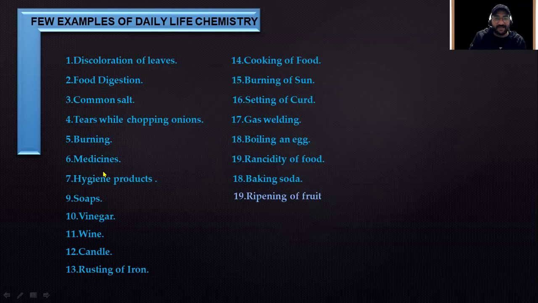Baking soda is a chemical substance used by bakers. It's also used in kitchens to make the cake or pastry fluffy. That's what it is used for. So it has a very interesting chemistry. We will also go through the working of baking soda, how it works and how it produces those fluffy, yummy cakes. We will definitely go through that.